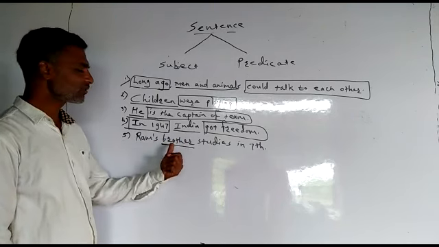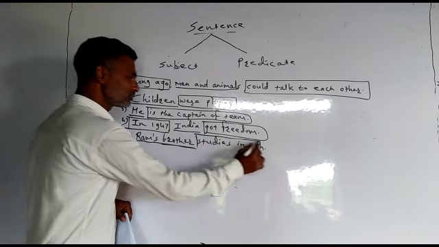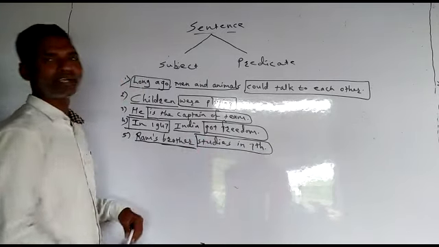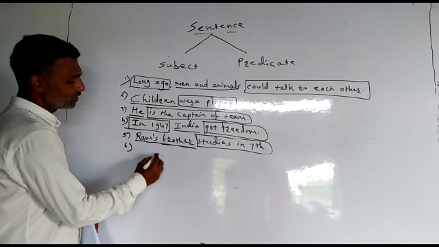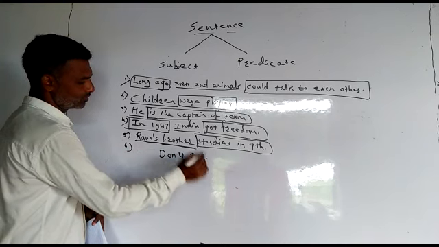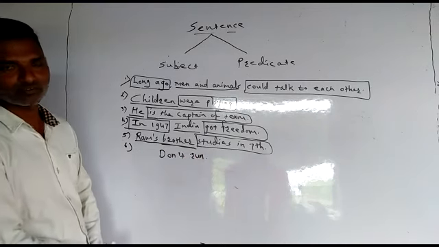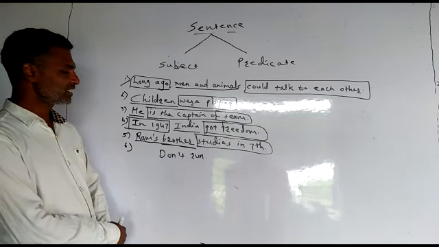So we can say this part is the subject, and then the remaining part is the predicate. Next example, don't run. Now who is the subject? This is the predicate. And who is the subject here?